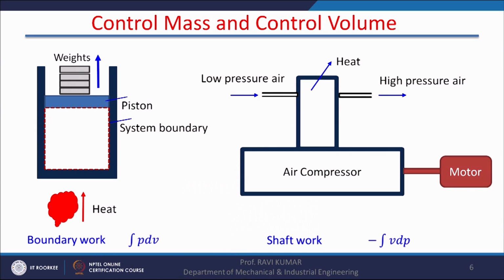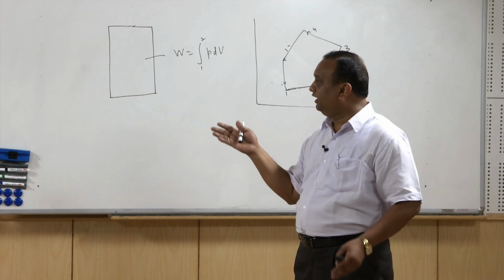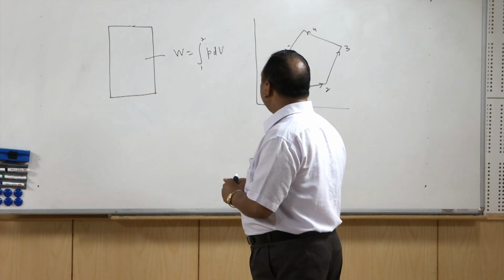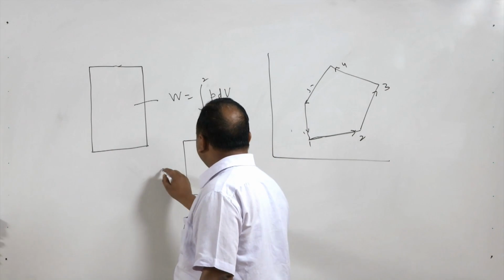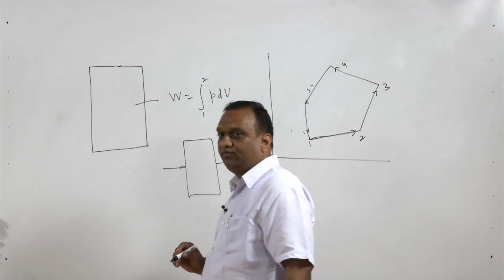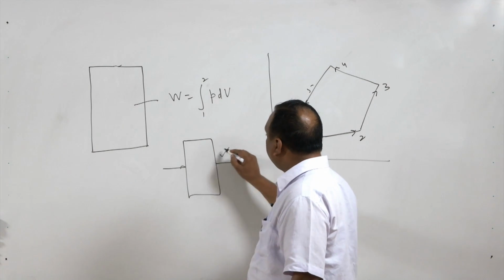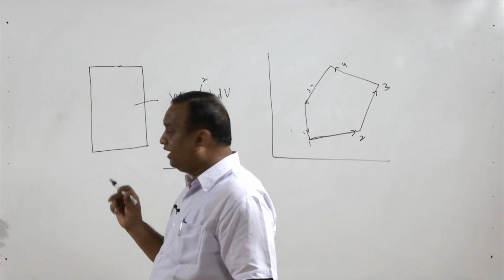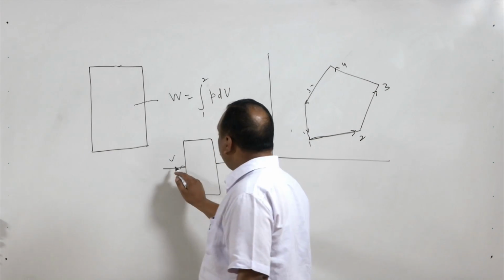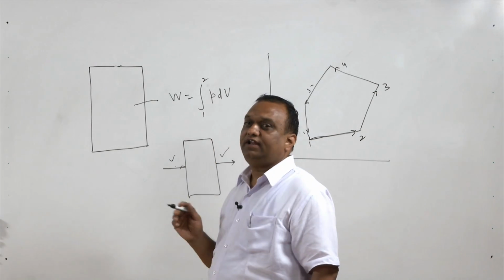Another type of work is shaft work. In shaft work, there is no movement of the boundary of the system. The boundary of the system is fixed, for example, an air compressor. The physical boundary of the air compressor is fixed, but if you measure pressure at the inlet and outlet, you will find in a compressor the outlet pressure is higher than the inlet pressure, and work is done on the gas to increase the pressure. Vice versa in the case of turbines.